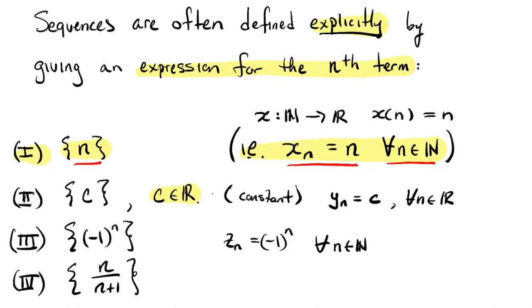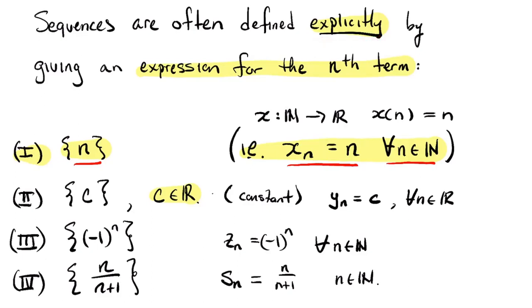The last example here, I've used X, Y, and Z. Maybe I'll exercise the author's notation sometimes and denote these sequences by S. So in this example, it's a rational number. The nth term of this last sequence, example 4, is given by n over n plus 1, where n is any natural number. All right, so just to highlight it one more time, these are all examples of a sequence given explicitly.